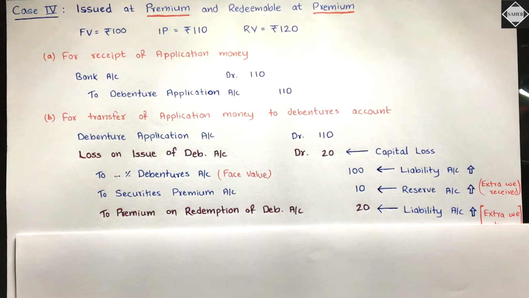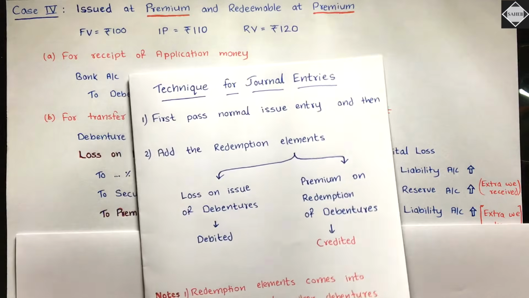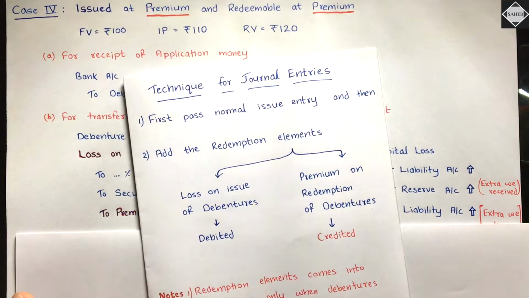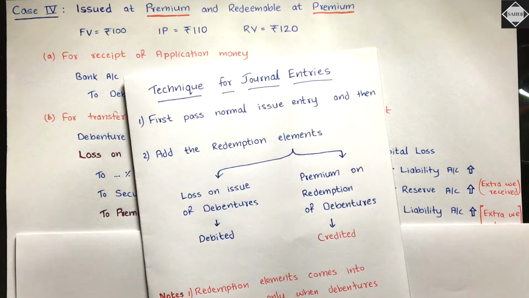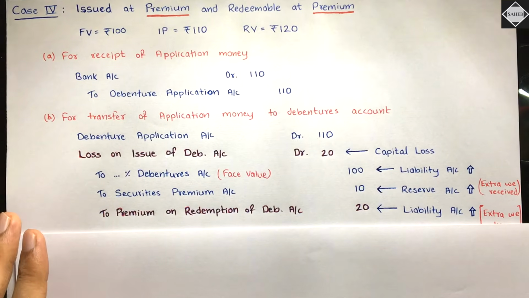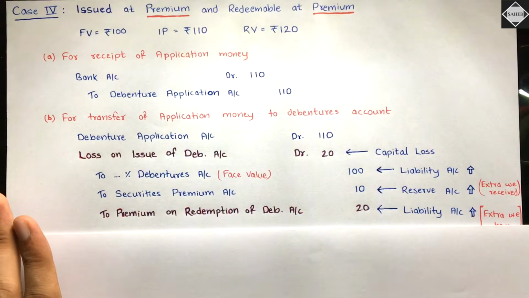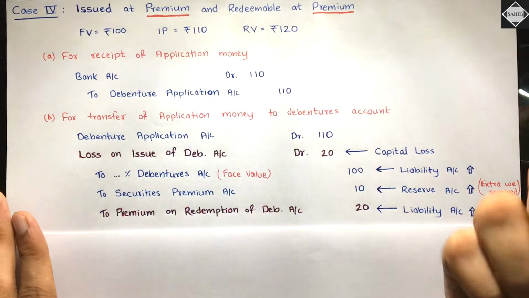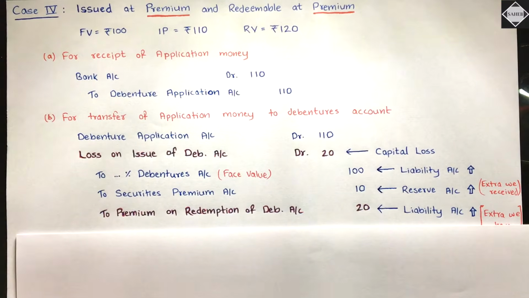And then you have to look at the redemption elements and insert the redemption elements in this entry. Okay, that's what you have to do. Add the redemption elements. So for redemption elements, how much extra are we paying? I mean, we are not paying right now, we will pay after 10 years, right? It's a future thing. So 20 rupees extra we will pay. That 20 rupees extra is a loss for the company and a liability.